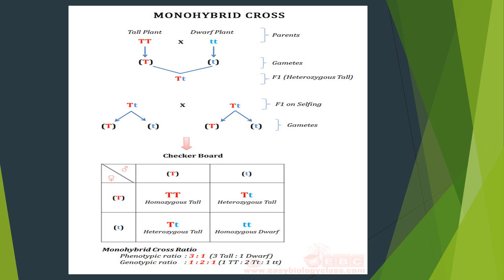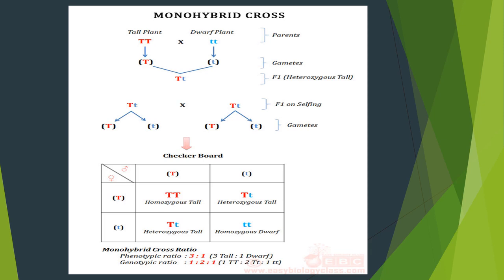In the same manner, we are going to multiply small t with capital T. In the first row, last box, we need to mention capital T, small t. You can write small t, capital T, or else capital T, small t. Both are right. In the second row, first box, we need to cross the gamete capital T with small t. So we can get capital T small t, and small t with small t, we can get small t small t.